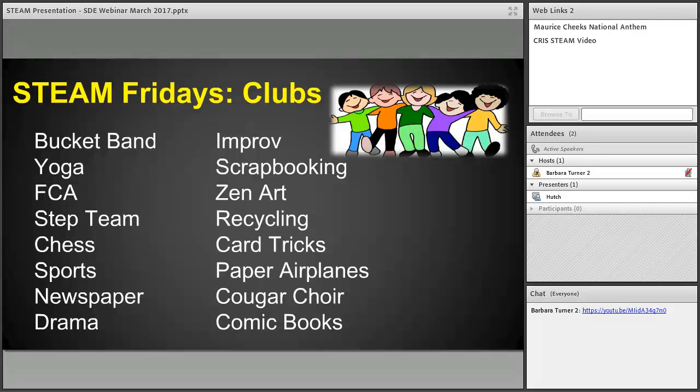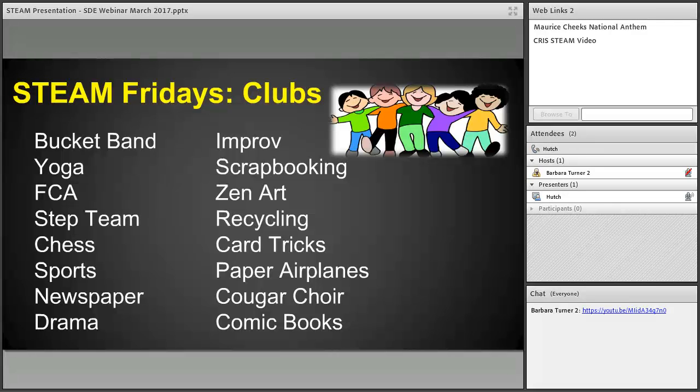That's a great point, because what I failed to mention earlier when I was introducing our school is that we serve a pretty diverse population. Our poverty rate is around 45%. In our area, we have students who live in very expensive houses on the lake, and we have students who live in subsidized housing. So we've got quite a range of families and student backgrounds. We think this provides a lot of exposure to some of our students who may not have had the opportunity to participate in some of these.